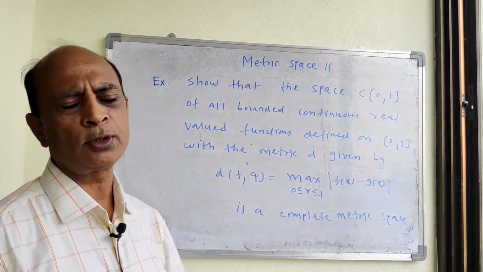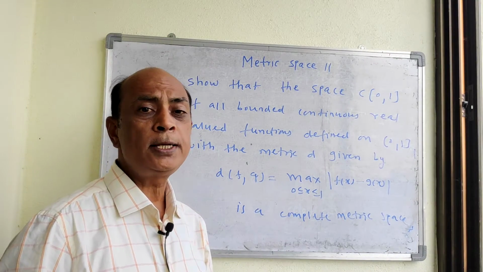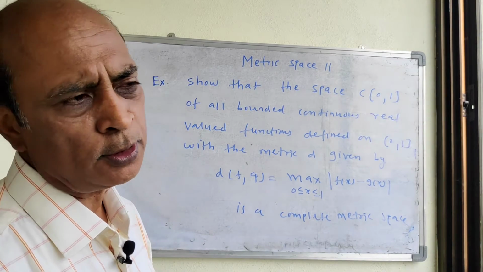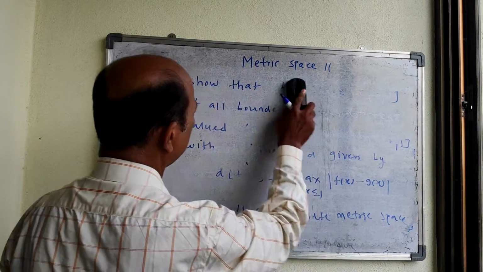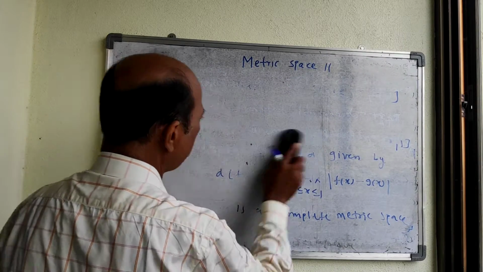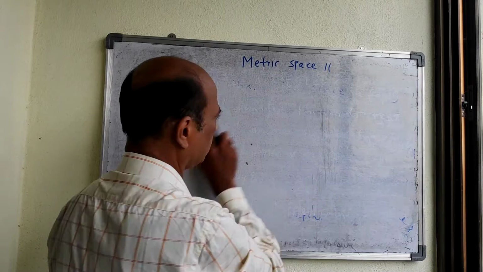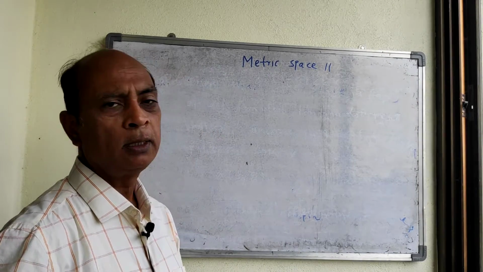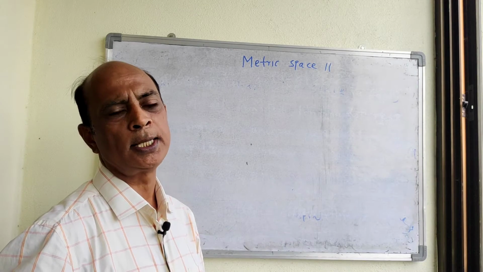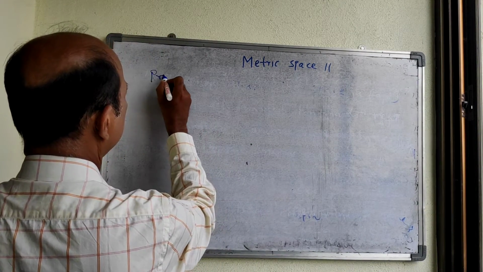So here what we have to prove? We have to prove that it is a complete metric space. So complete metric space means what we have to show? We have to show that every Cauchy sequence is convergent. So for that purpose, we have to consider one Cauchy sequence in the set C of closed interval [0, 1]. So let us see the proof for this.